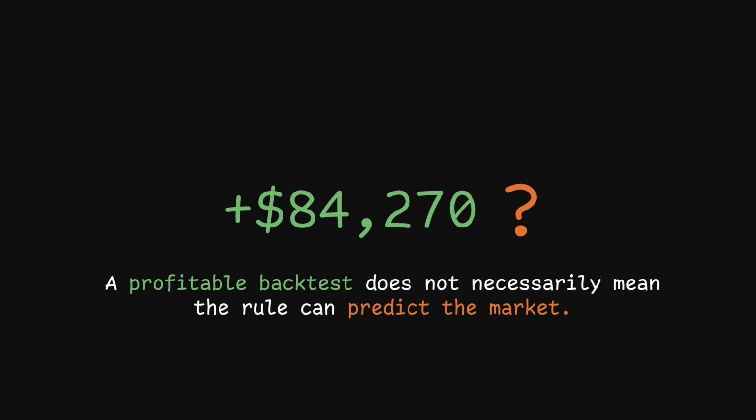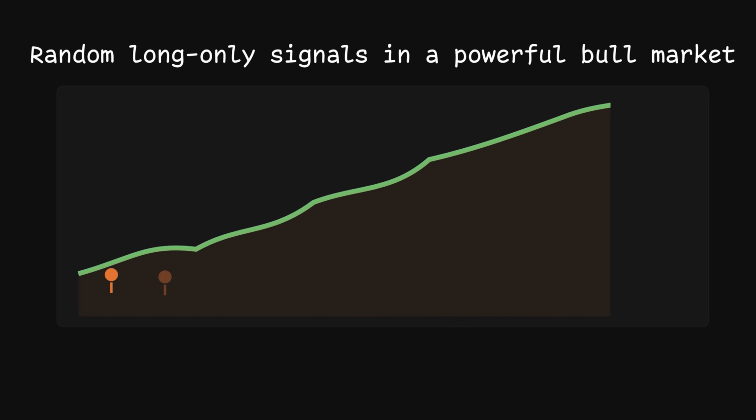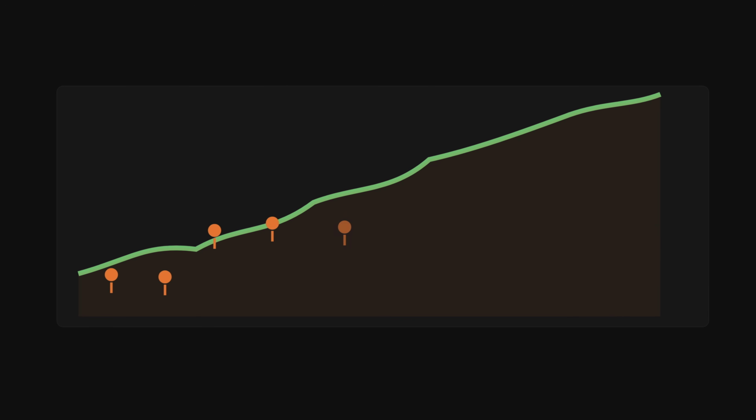A profitable backtest does not necessarily mean that the rule can predict the market. Imagine a strategy that randomly generates long-only signals throughout a powerful bull market. It may produce an impressive backtest simply because prices are broadly rising, not because its signals contain useful information. It simply benefited from the direction of the market, not from its ability to predict it.